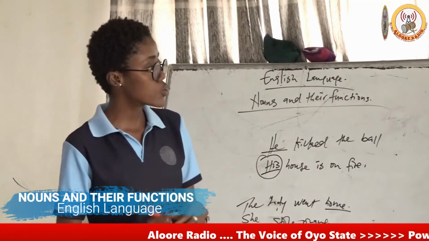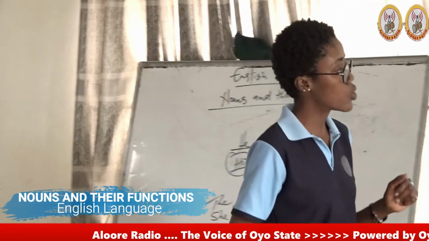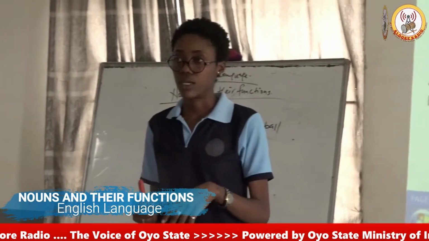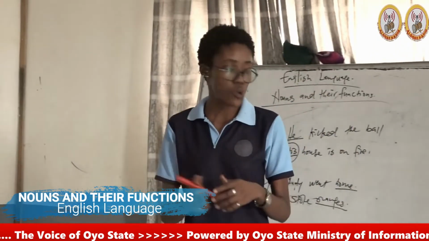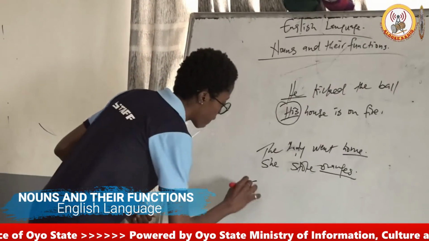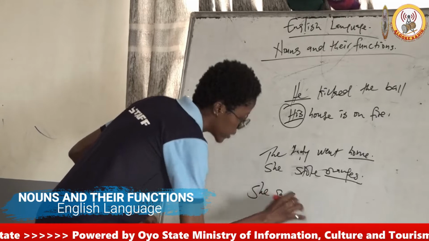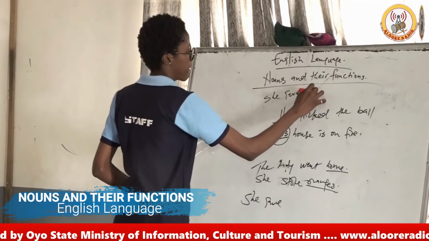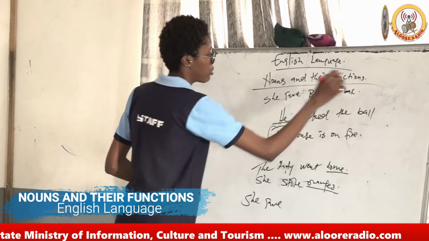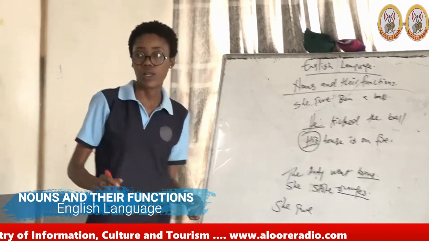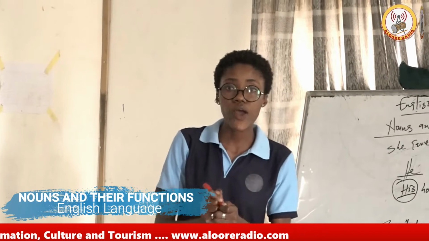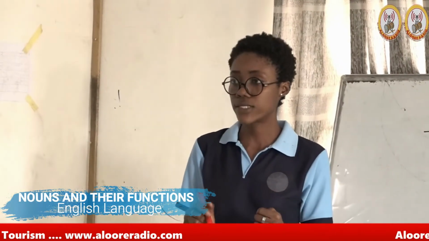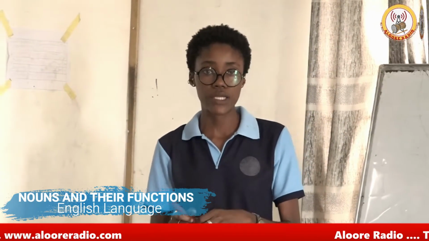Then also we should note that the next one after the indirect object is the direct object. It means that if you're having two objects, she gave Ben a ball. She gave Ben a ball. And I said that when you're having two objects in a sentence, one is the indirect object, the other is the direct object.